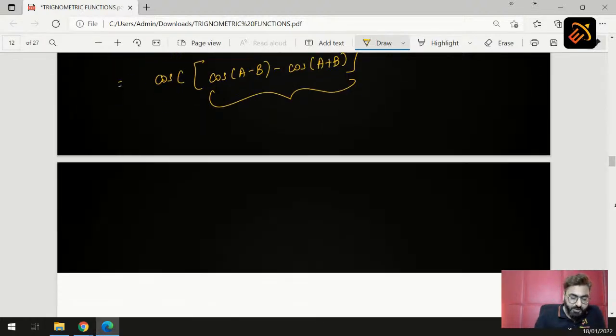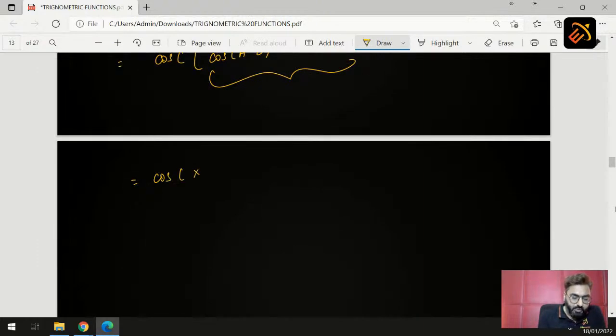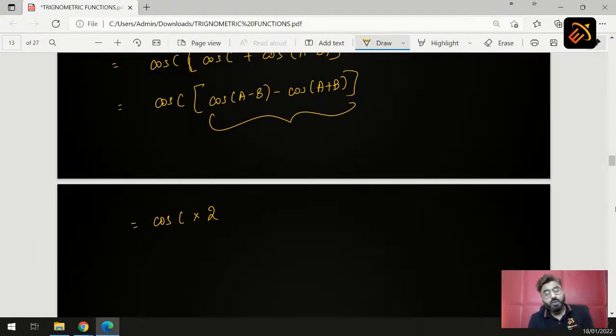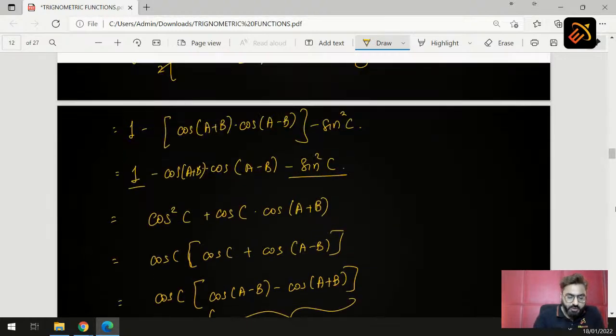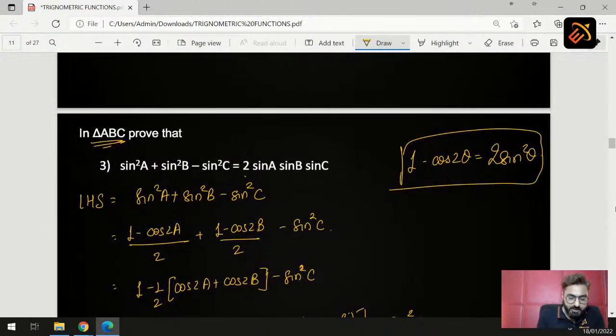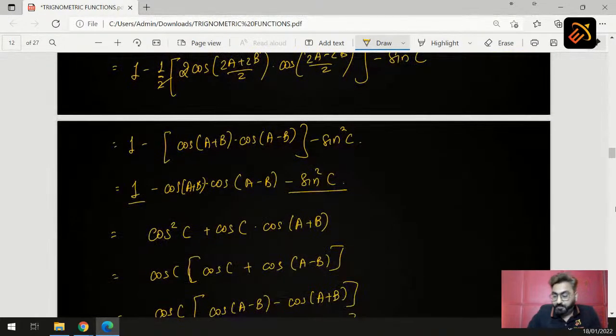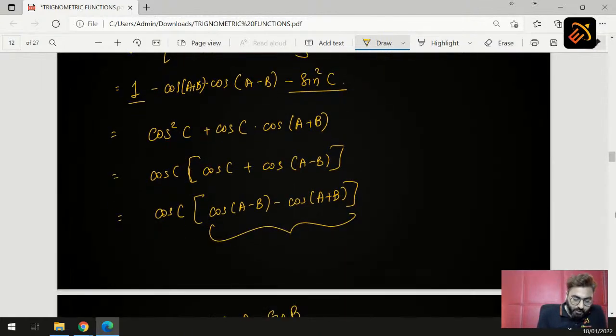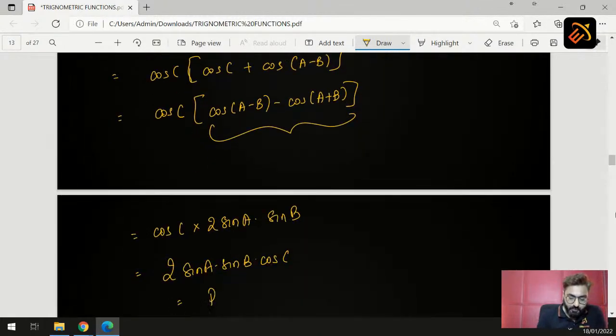So from this, what do we get? We get cos C into 2 times. What is cos A minus B minus cos A plus B? It is 2 sin A sin B. So this will be 2 sin A into sin B. So ultimately we get 2 sin A into sin B into cos C. What is your right hand side, students? Check your right hand side. So right hand side is 2 sin A sin B and nothing but cos C. So this is what your right hand side is, hence proved.